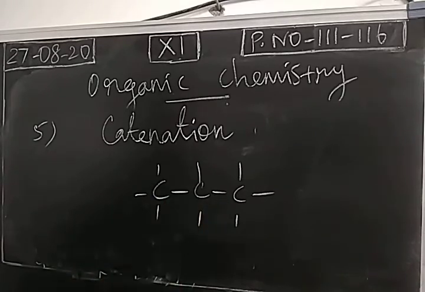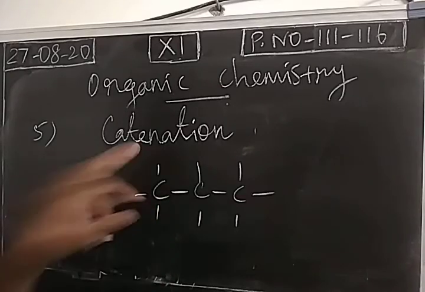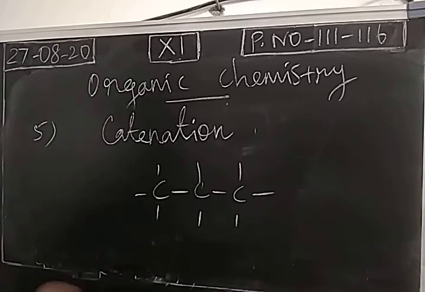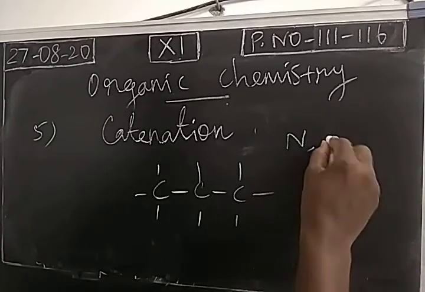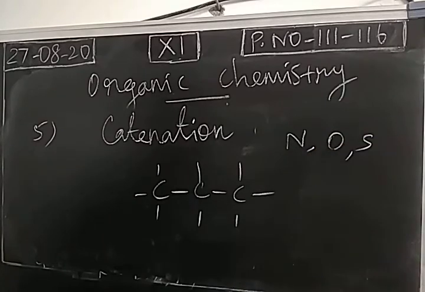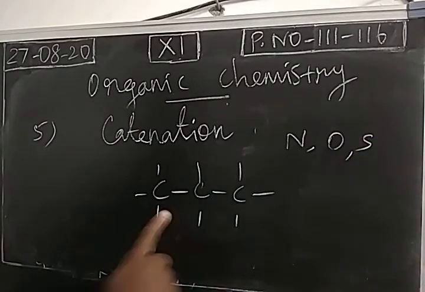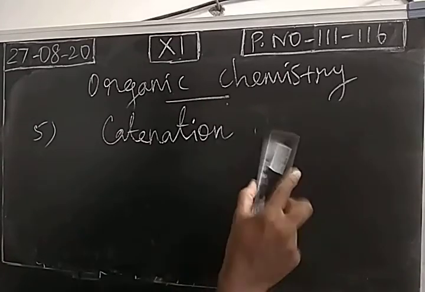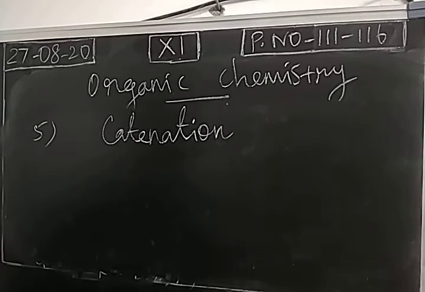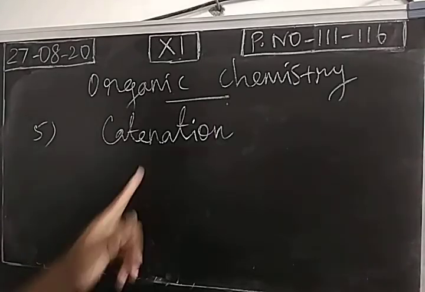This is called catenation. The self-linking property of an element or an atom is called what? Catenation. Carbon has more catenation power. Catenation is seen in nitrogen, oxygen, and sulfur also, but comparing all these heteroatoms, carbon has the greatest catenation property, so we have a large number of organic compounds. I said 40 lakh organic compounds have been prepared. This is mainly due to what? Catenation.